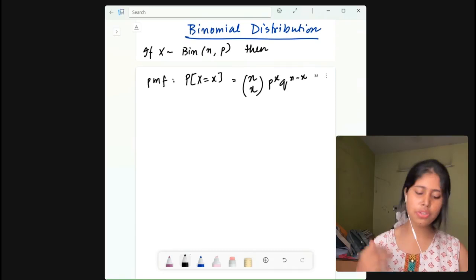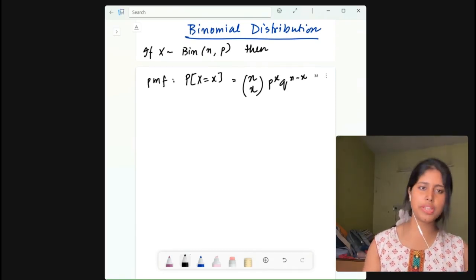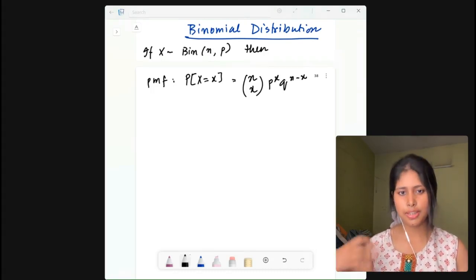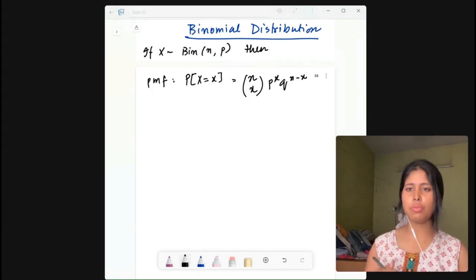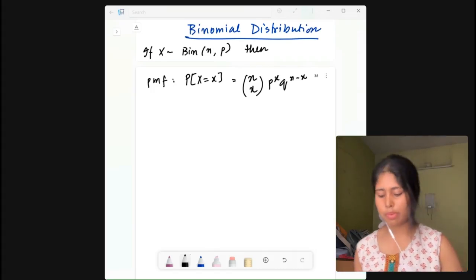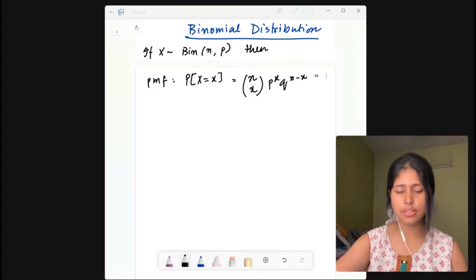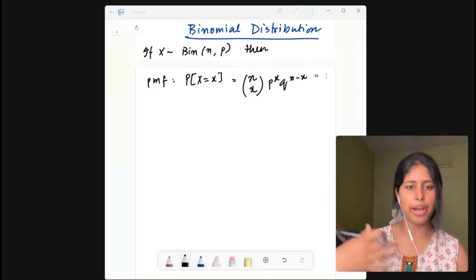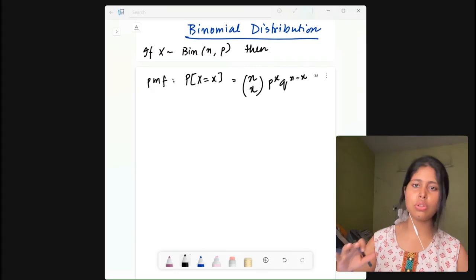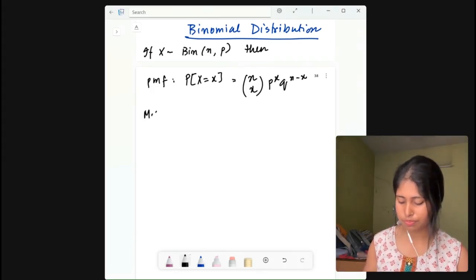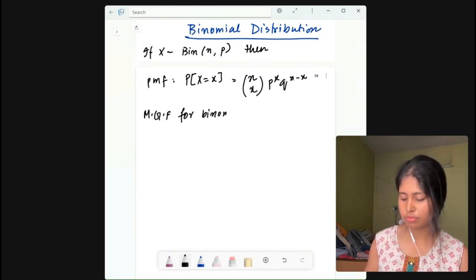All right. Now we already know what is the PMF of a binomial distribution, and we know the formula for the MGF. So we will put the formula of MGF in the probability mass function, PMF. This is how we will derive the MGF of binomial distribution. All right. So yes, let us do it. MGF for binomial distribution.